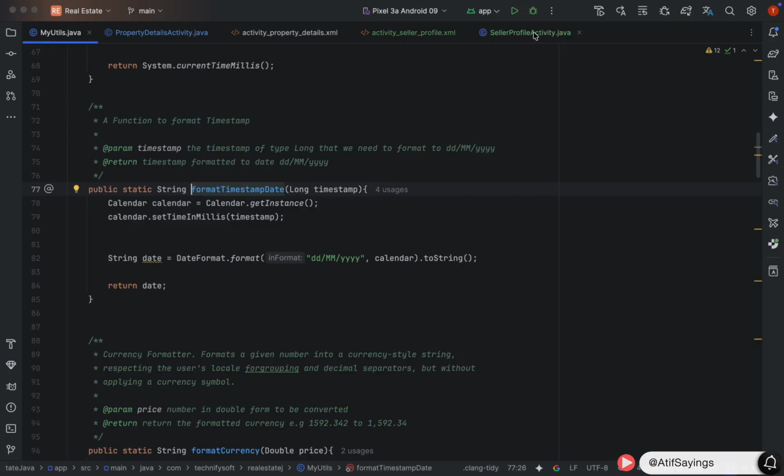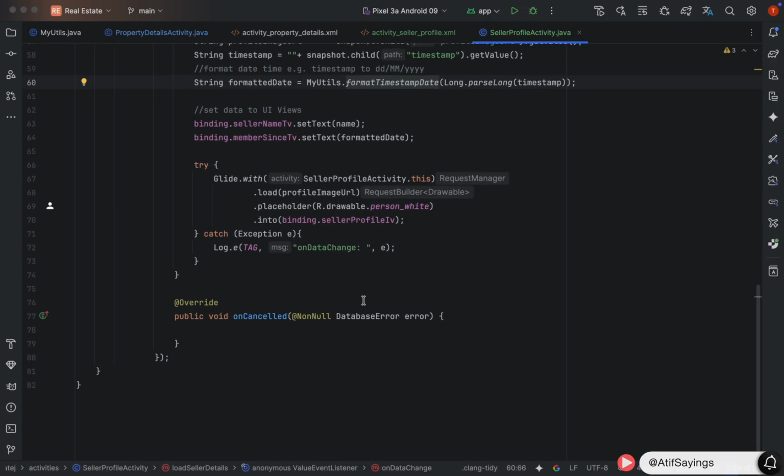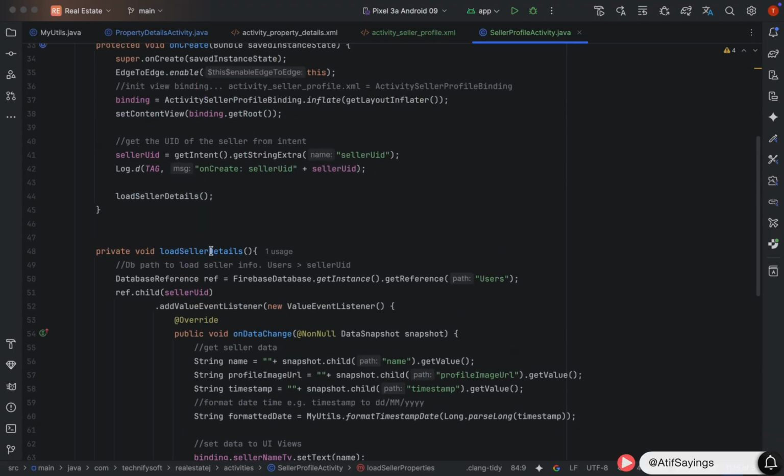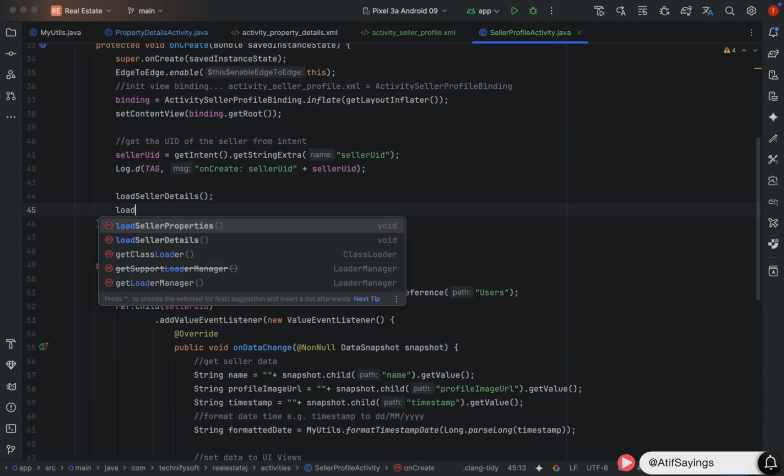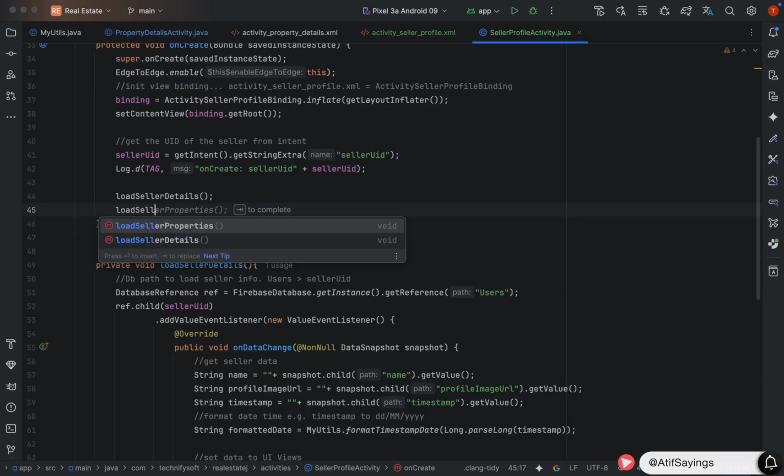For that, we will create a separate function that will be used to load the properties added by the seller. Let's create the function for that. Private, return type will be void. Name of the function will be loadSellerProperties. After creating the function, make sure to call this function in the onCreate after initializing the seller UID.